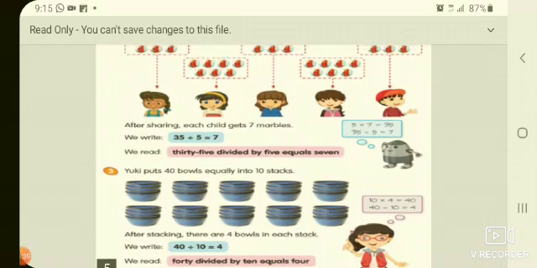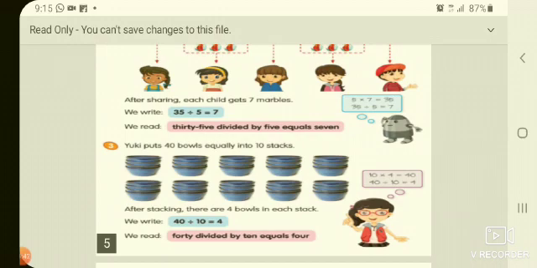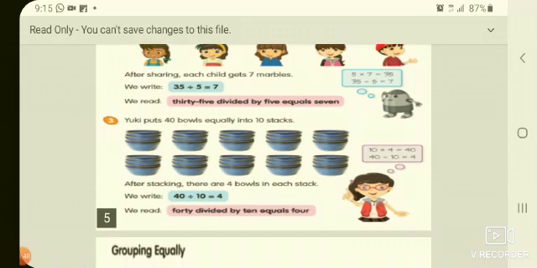That means each child here is getting 7 marbles. Next, Yuki puts 40 bowls equally into 10 stacks. So 40 bowls are there and 10 stacks. Let us suppose 10 cupboards. So you have to keep 40 bowls in 10 cupboards or 10 boxes, how many will each box get?